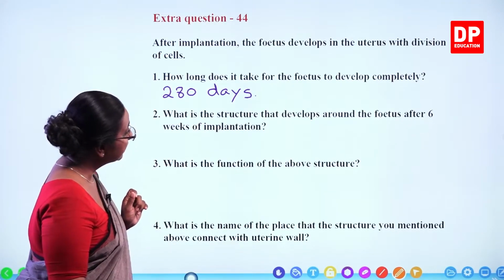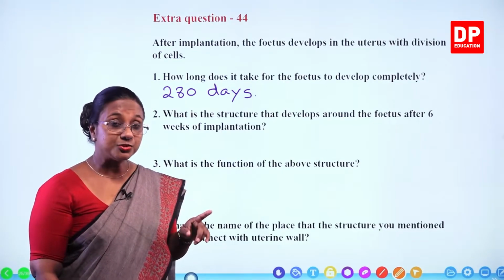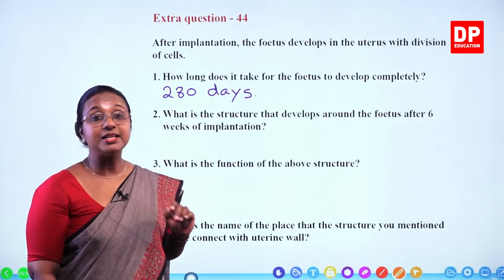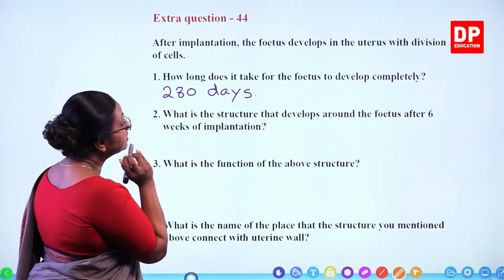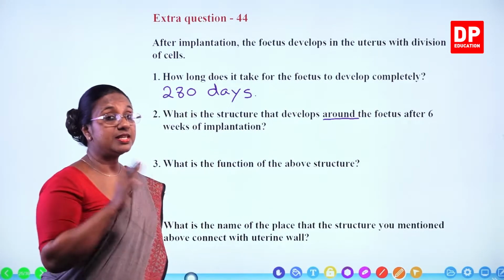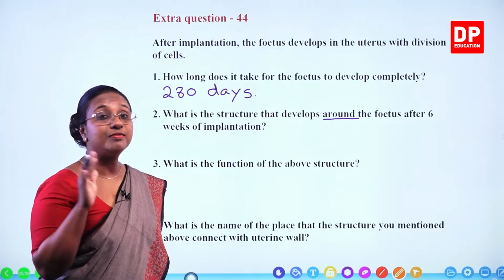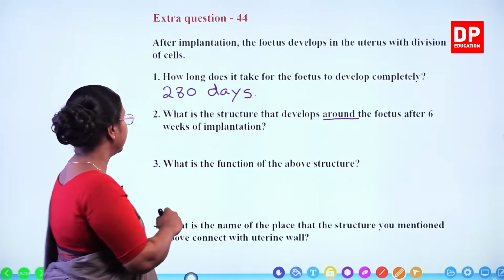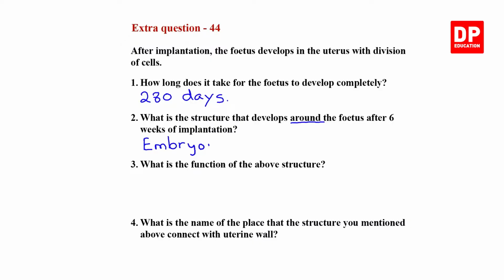What is the structure that develops around the fetus after 6 weeks of implantation? So I told you all, after getting implanted after 6 weeks, the embryonic membranes develop. So what is the structure that develops around the fetus? This is important because you all know, students, the embryonic membrane, the placenta as well as the umbilical cord all of them develop. But around the fetus, it is going to be the embryonic membranes.